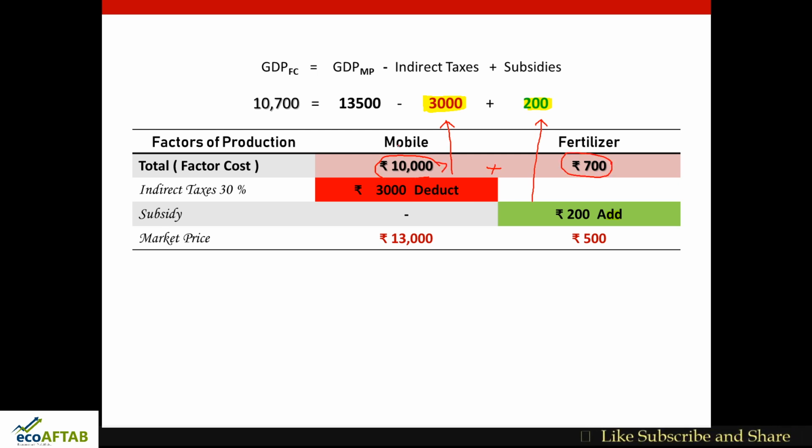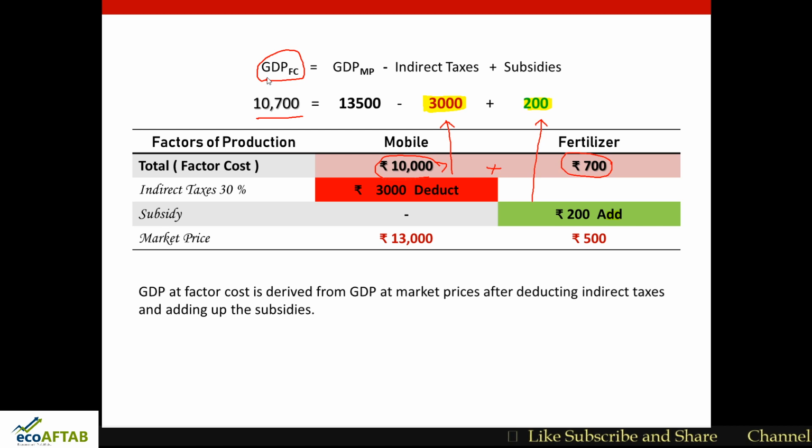GDP at factor cost. So what is the difference between GDP at market price and GDP at factor cost? Market price includes indirect taxes and subsidies. At factor cost, we make the adjustment of indirect taxes and subsidies. So GDP at factor cost is derived from GDP at market prices after deducting indirect taxes and adding up the subsidies.